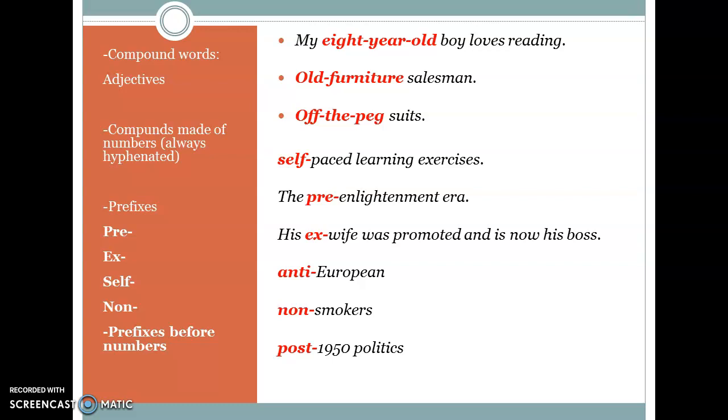We also use hyphens with prefixes: pre, ex, self, and non. Pre-Enlightenment era, ex-wife, anti-European, non-smokers, or prefixes before numbers, post-1950 politics.